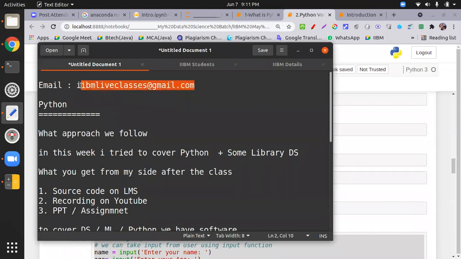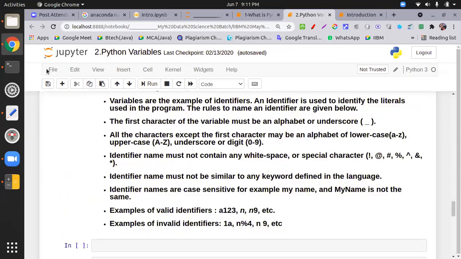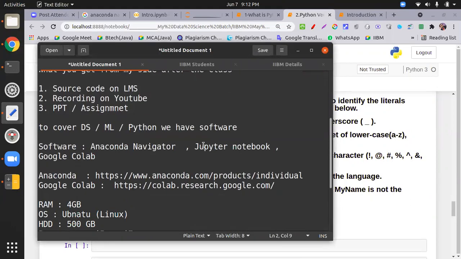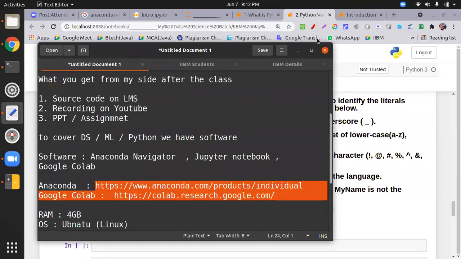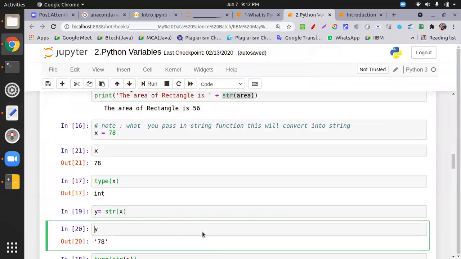Where can we use the Jupyter Notebook? Please repeat. In Anaconda Navigator you get a Jupyter Notebook. And there is separate software, that is Google Colab. Okay, first thing, I put the email ID, at the very beginning.